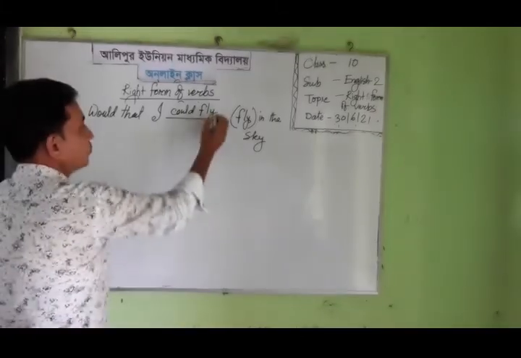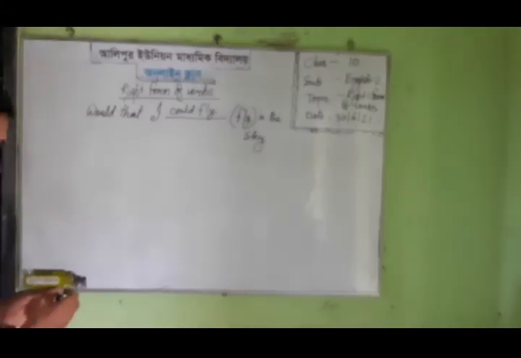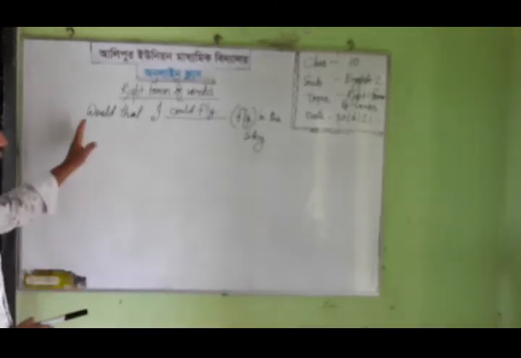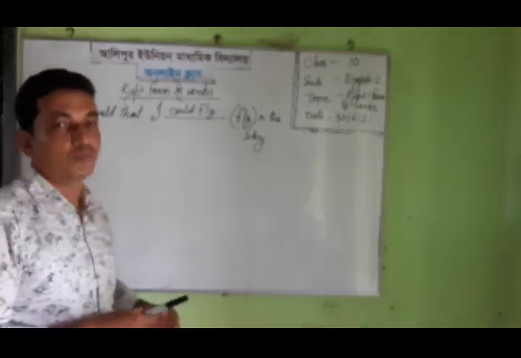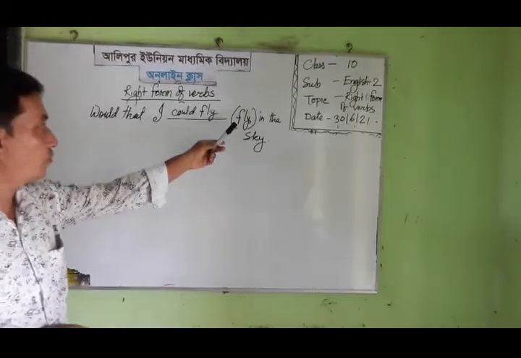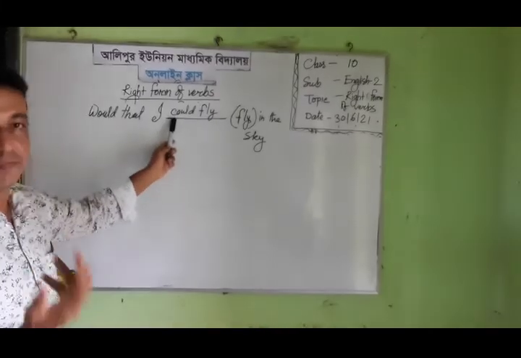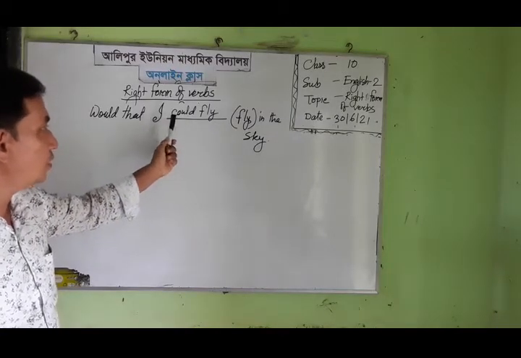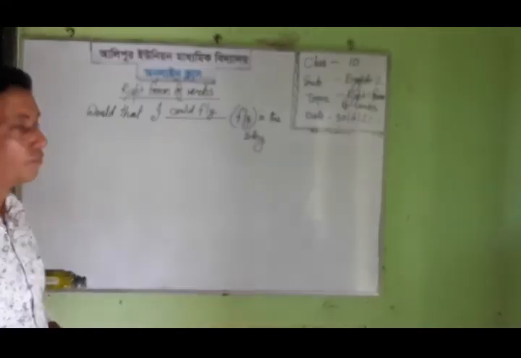I could fly. Okay, dear learner, when we see any kind of imagination with would that, we must change the form of the verb into unreal past. Could is the unreal past, and that's why we must use could before the verb fly.